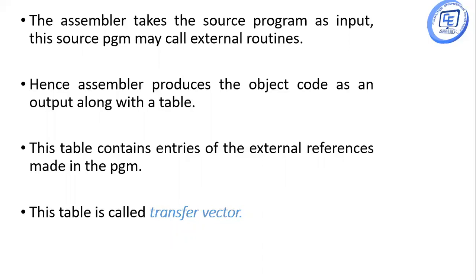The assembler takes the source program as input. This source program may call external subroutines. Hence, the assembler produces the object code as an output along with a table. The table contains entries of the external references which are present in the program. This table is called a transfer vector. So all the external references which are present in a complete program are recorded in the transfer vector table.